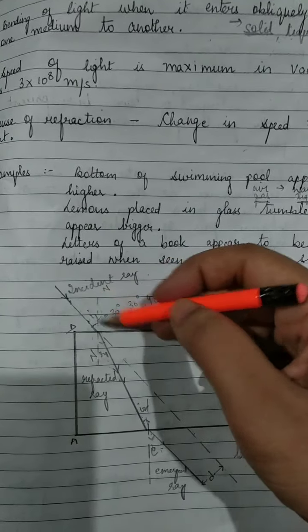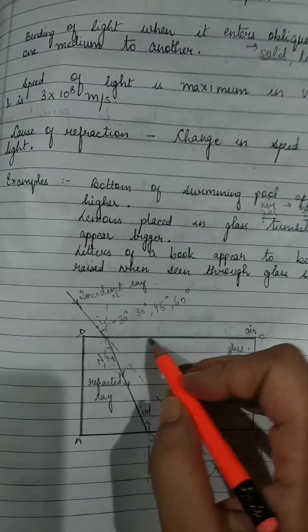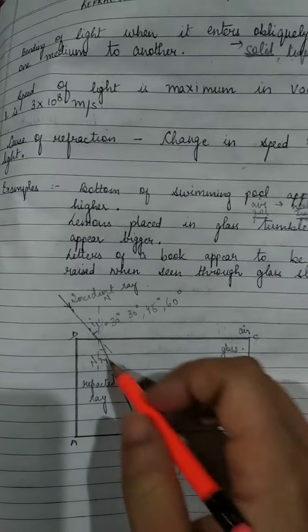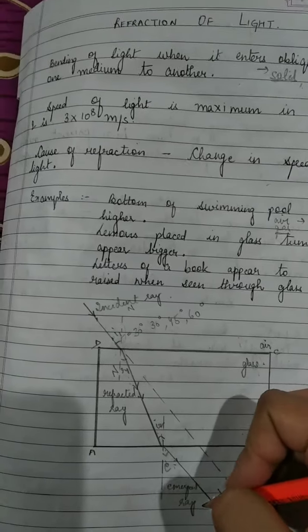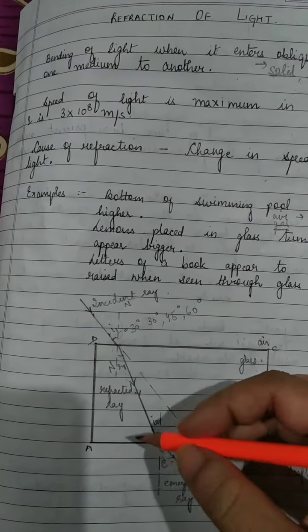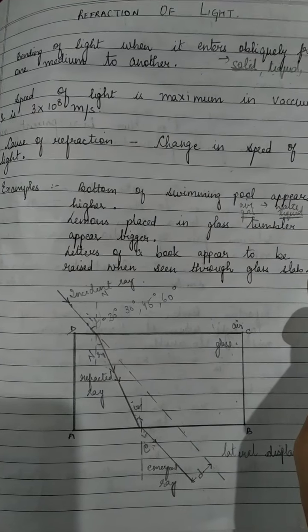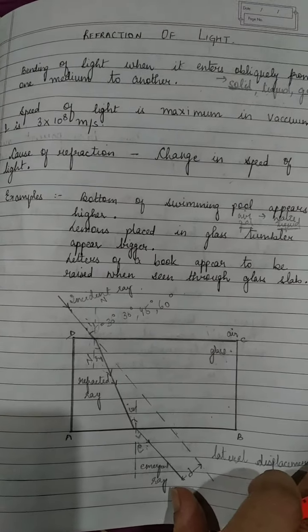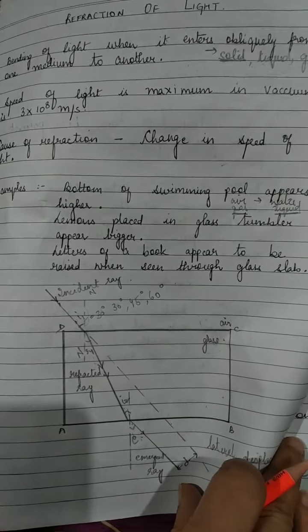Now why are the incident ray and the emergent ray parallel? The reason is the two parallel surfaces of the glass slab. And this parallel distance, this shift between the incident ray and the emergent ray, is known as the lateral displacement, right? So this is how we can explain the refraction of light through a glass slab.